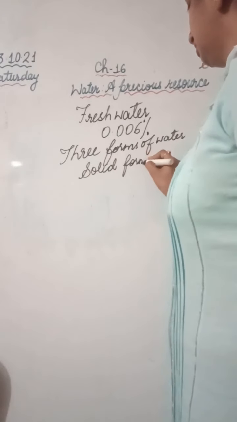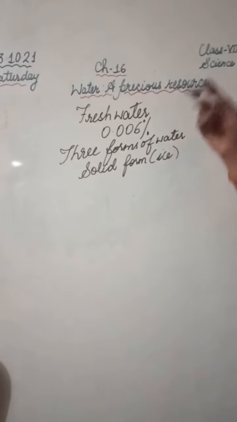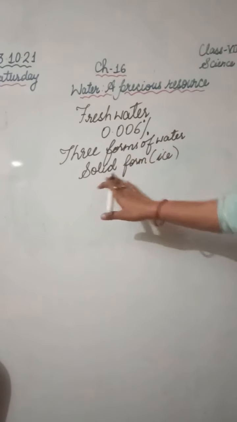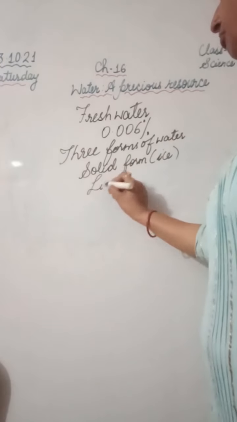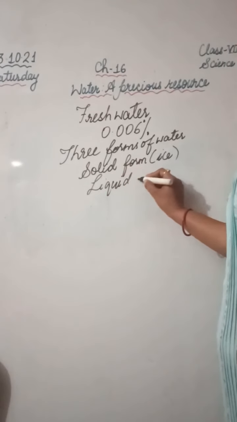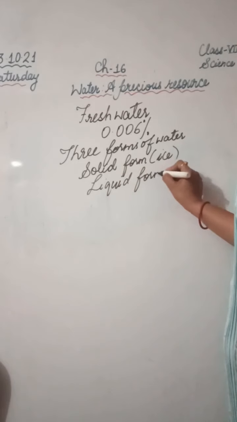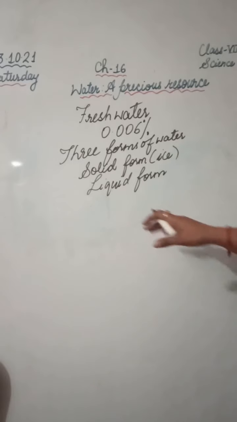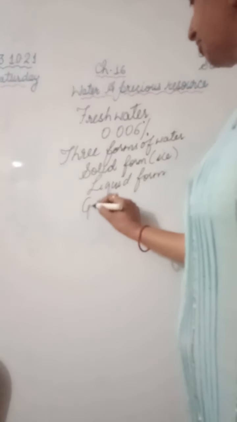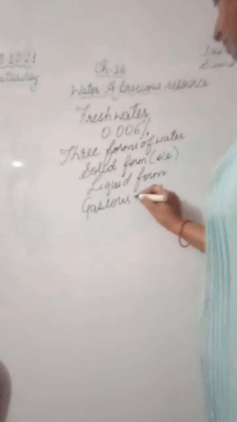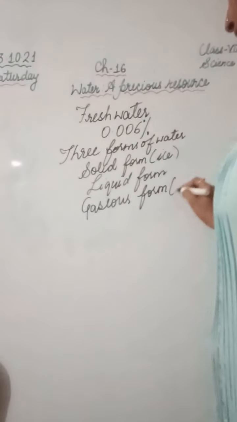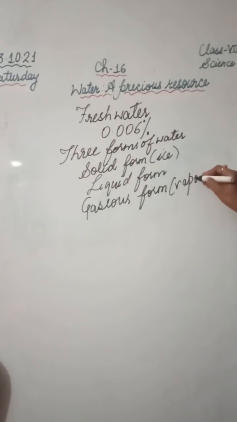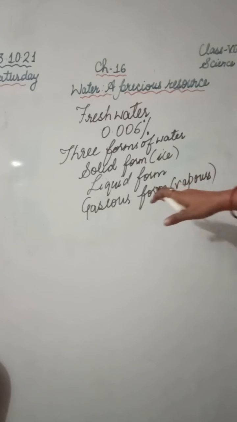The solid form of water is ice or snow, which we find in mountain regions and polar regions. The liquid form of water you can see in water bodies like seas, rivers, lakes and oceans. The gaseous form of water is water vapor, which exists in the air, in the atmosphere.